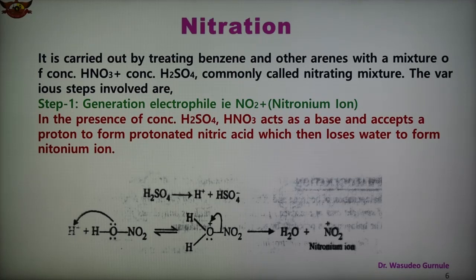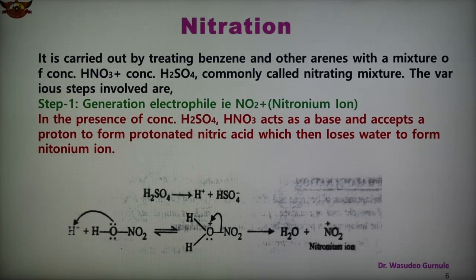So when benzene is treated with the nitrating mixture, how does the reaction take place? The mechanism of nitration consists of three steps. As we know, step 1 is the formation of the electrophile.